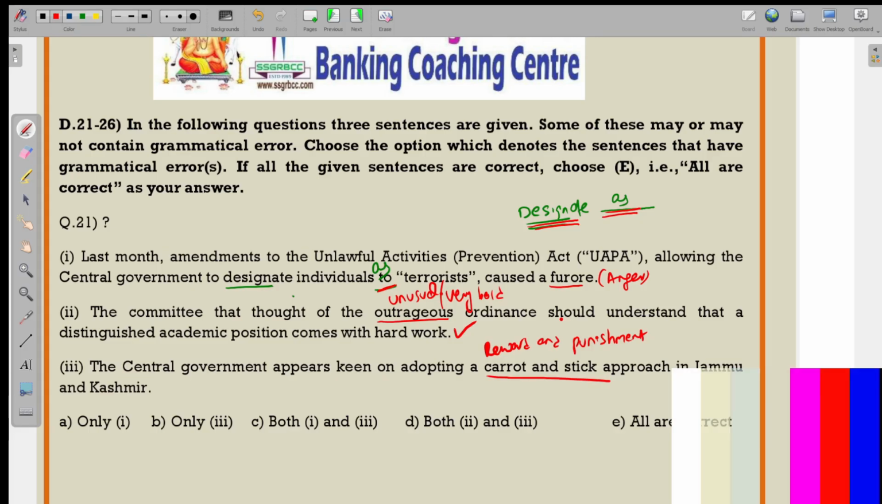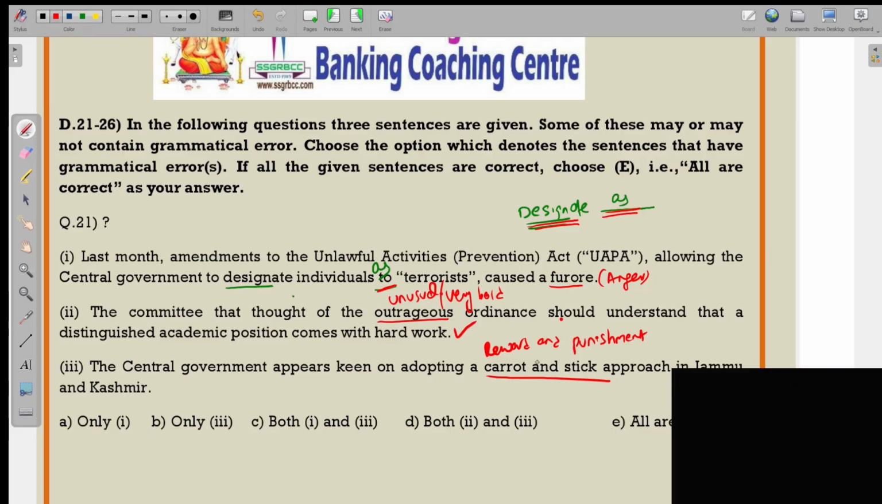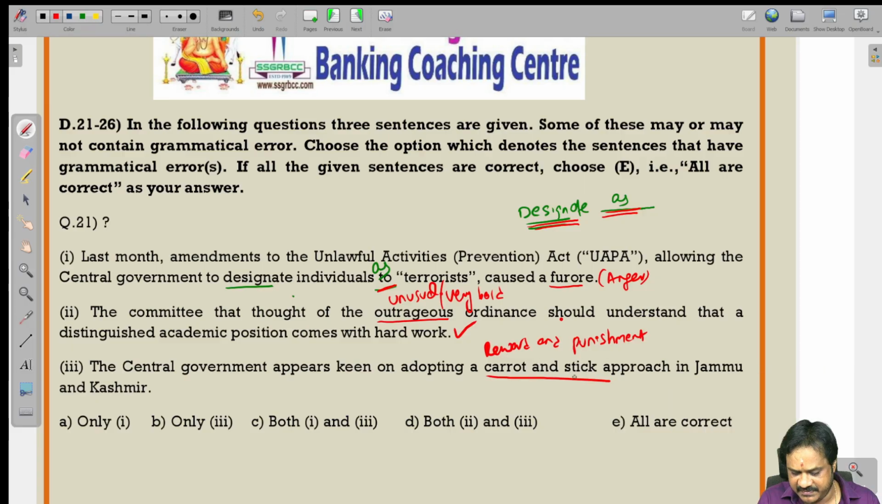So here the central government appears keen on adopting a carrot and stick approach. What is the meaning of carrot and stick? Reward as well as punishment. It is an idiom. So here also you don't have any error. We are having the error only in the first sentence. Designate is always followed by which one? As. So only one is the error.